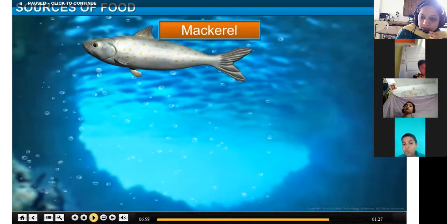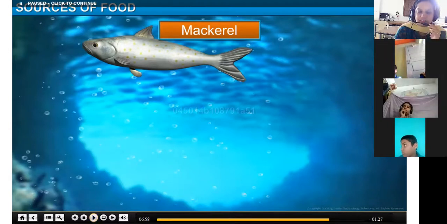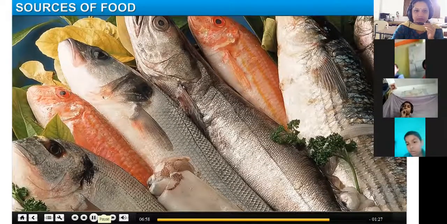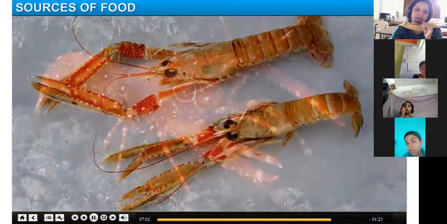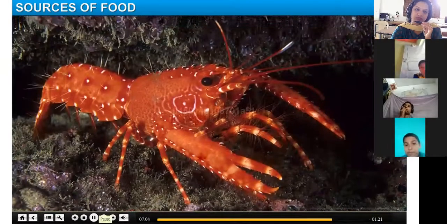So you got to know a few examples: tuna, mackerel, sardine, pomfret. All these are varieties of fishes which are used as food by human beings. Besides fish, prawns and lobsters are also consumed as food.